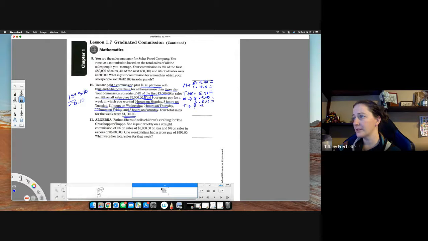So times 5.40. Sorry, that's getting a little ugly there. Getting a little running out of room. Then Friday. And then we also have Saturday. So probably would have been better to work this out down here. But I, for whatever reason, was storing it up here. I wrote a little bit smaller in my paper, so it fit there kind of nicely. So Friday was 10 hours, and then Saturday was 8 hours. So we have times 5.40 again.